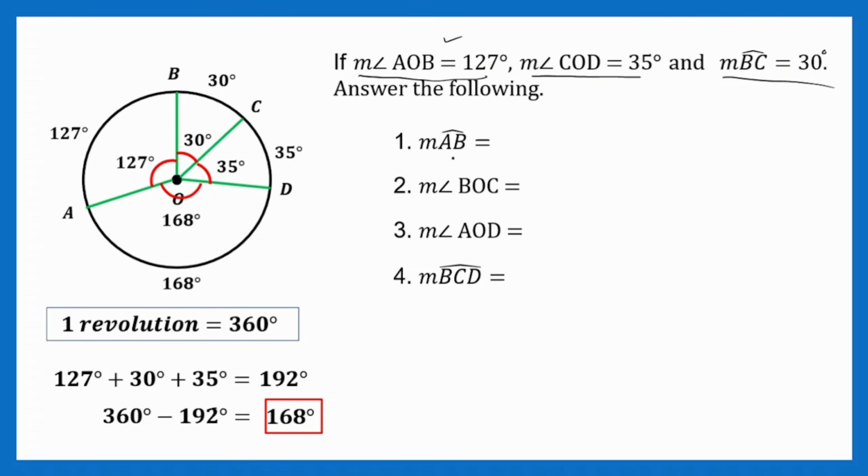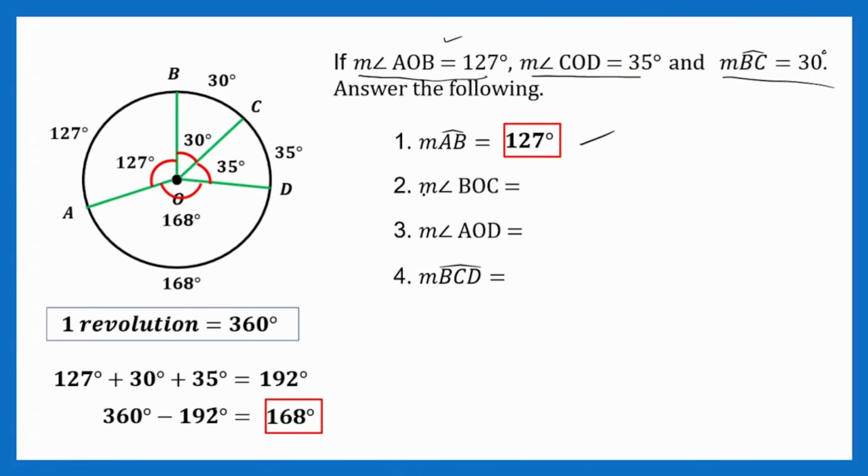Now, ang dali ng gawin ito. Bakit? Tignan mo na lang, tapos sulat mo na lang. Kasi tapos ka na mag-solve. Measure of arc AB. So, arc AB is this one. That is 127 degrees. Tingnan mo lang. Arc AB. Ayan, so that is 127 degrees. So, sulat. 127 degrees for number 1.